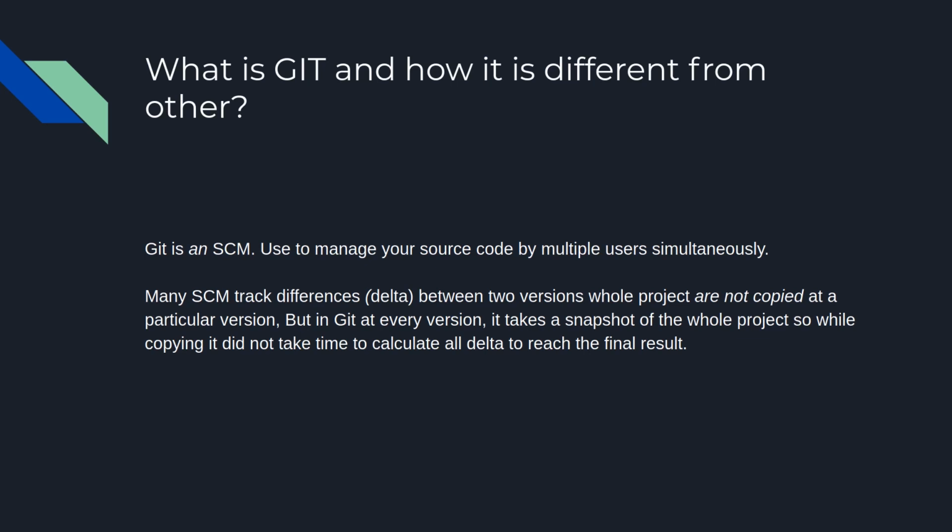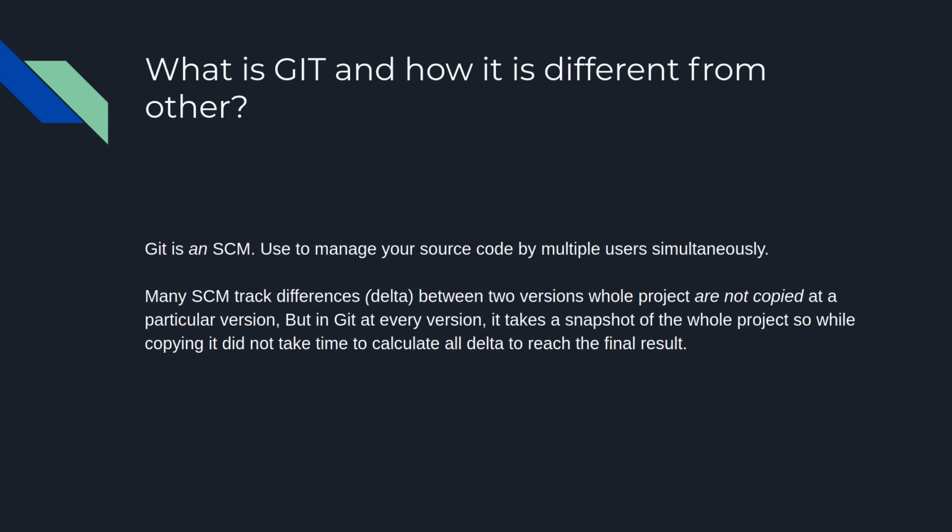There are multiple versions that come into the picture, say 80-90 versions. Now if I want to clone or copy that project into my local repository or some local place, what do other source code tools do? They traverse the whole 100 versions or 1000 versions and calculate the deltas. After calculating the delta, they provide you the final output.